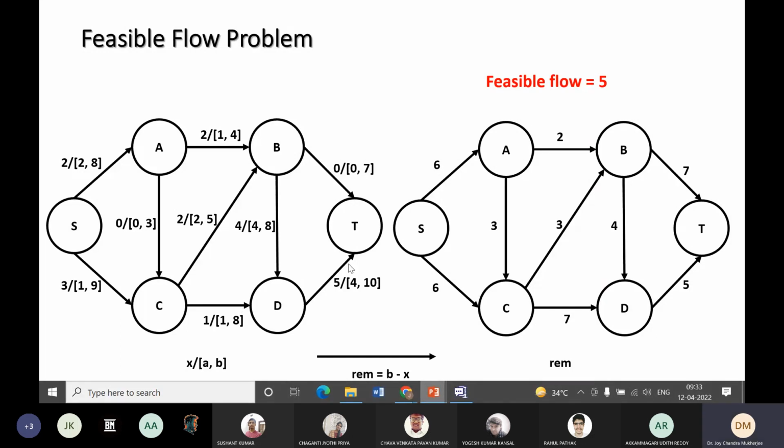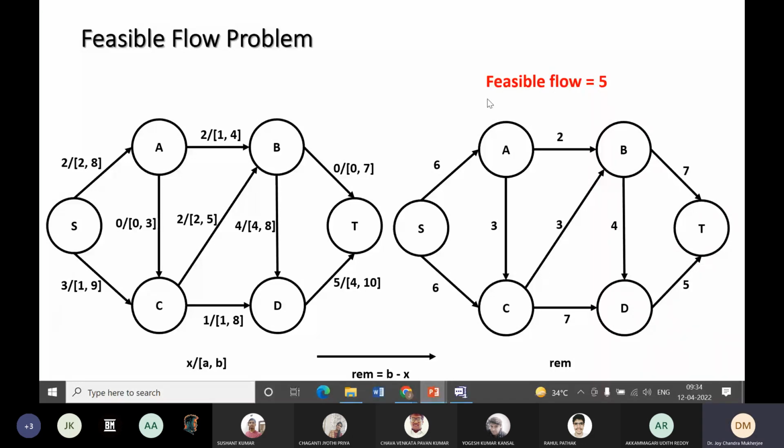Now in this network, what is the value of the flow? From S, how much is going out? 2 plus 3, 5. What is coming into T? 5 plus 0, 5. So feasible flow value is 5 here. That means to set a feasible flow in this network where every edge has a lower bound, zero flow is not valid.